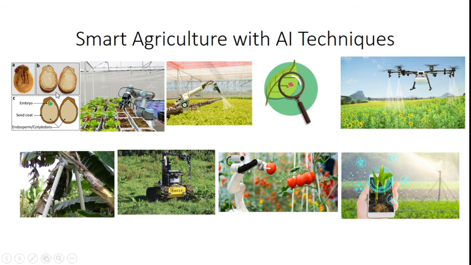This can be done through a machine vision system. In a banana tree there are bananas, and in that banana there are also seeds, but we can't see them with the naked eye. So we need some machine vision system for identifying the internal seeds without affecting the banana fruits.